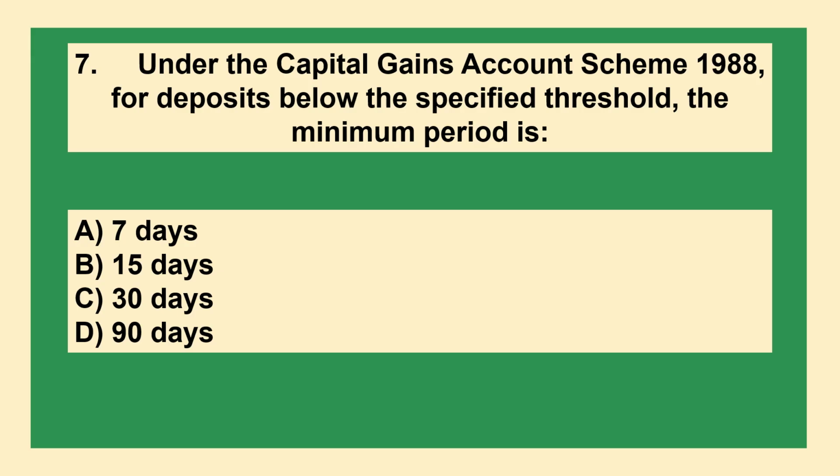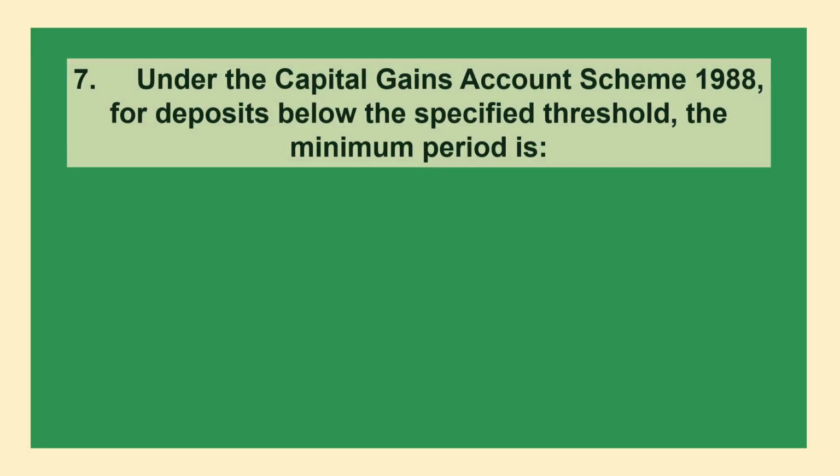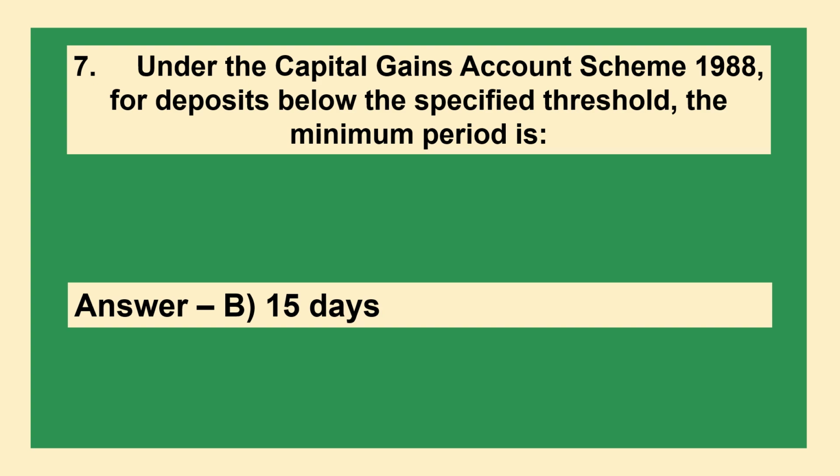Question: Under the Capital Gains Account Scheme 1988, for deposits below the specified threshold, the minimum period is: Option A, 7 days; Option B, 15 days; Option C, 30 days; Option D, 90 days. Correct answer is Option B, 15 days.